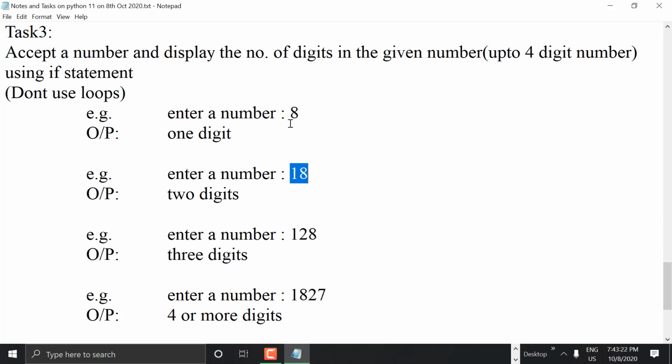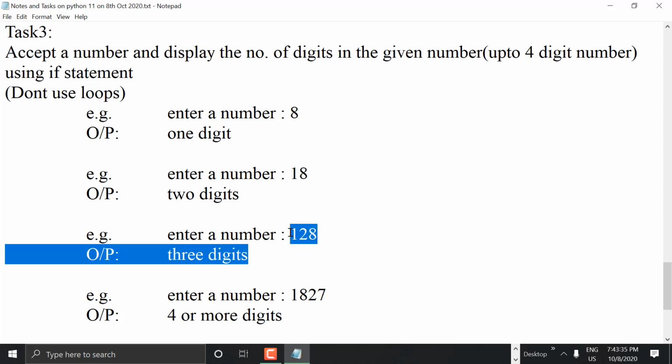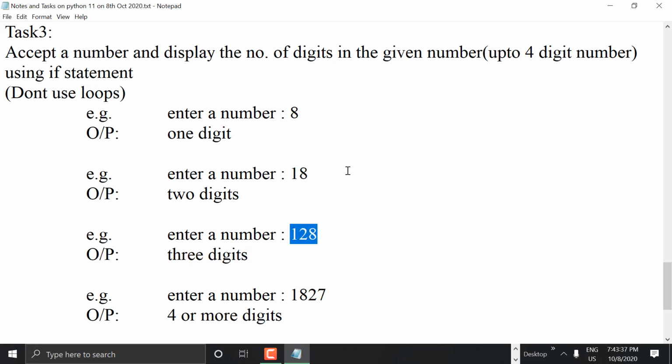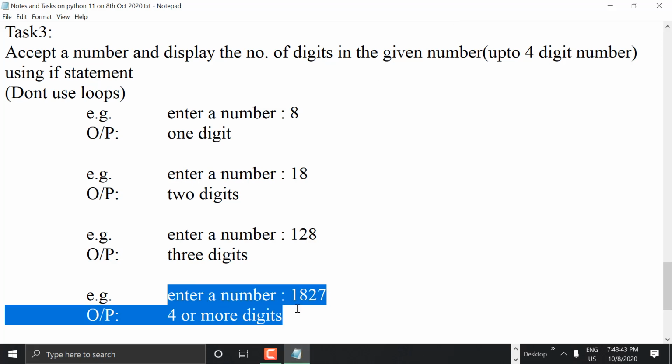So if the number is greater than 9 and less than 100, it is simply a two digit number. If the number is greater than 99 and less than 1000, it is said to be a three digit number. Greater than 999 means four or more digits. That's all. I don't want to go for other numbers of digits, five digits, six digits and all. Okay, let's do this now. That's why I asked you to think like a schoolboy.